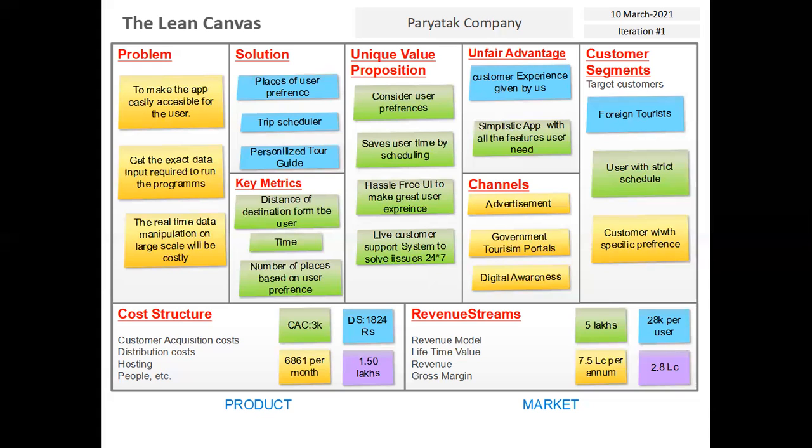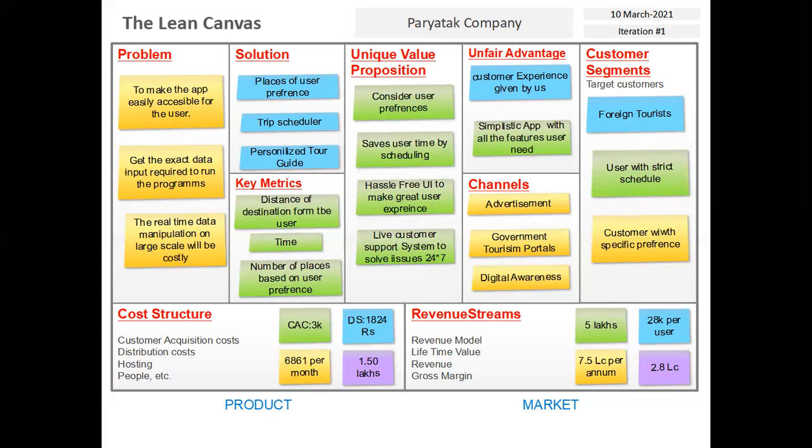Now, next is the unfair advantage. The unfair advantage that we have and our competitors don't is that the customer experience given by us is maximized by thinking only about their fruitfulness from our app. We are focused only on the preferences and the opinions of our customers, which is a must. The simplistic app has all the features users need, so that it is easily used by them and they can get a full experience out of it.